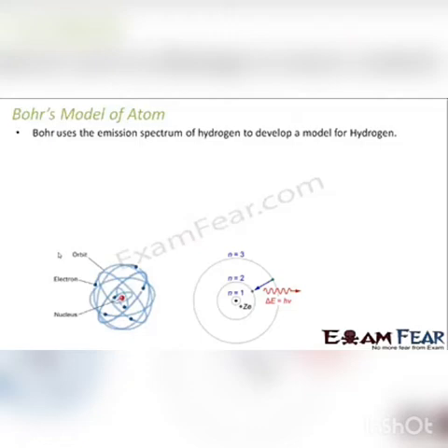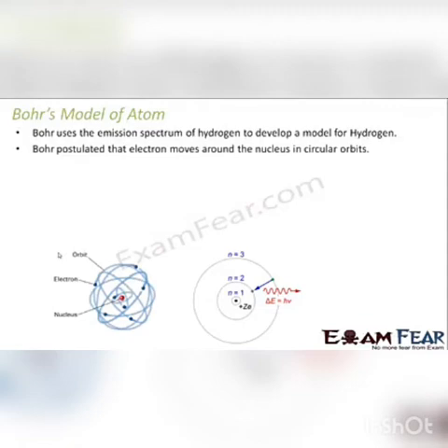He used the emission spectrum of hydrogen, and with the help of that spectrum, he developed a model for the hydrogen atom. He postulated that electrons move around the nucleus in circular orbits. Okay, this was something similar to what Rutherford had told. The Bohr model determines the radius of each circular electron orbit.